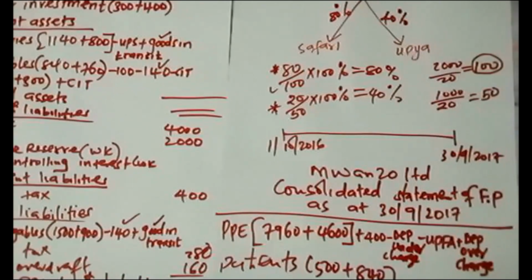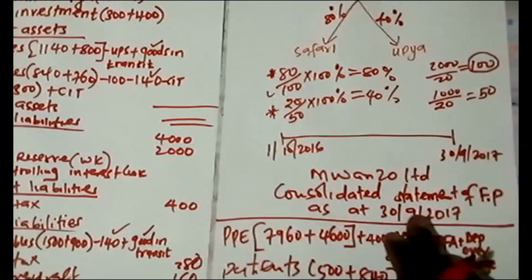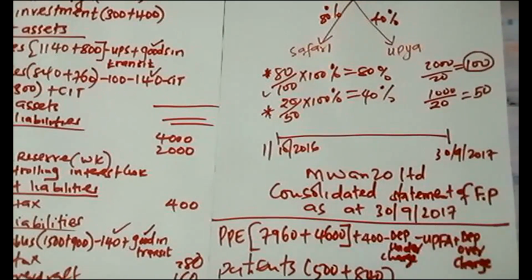Remember that that 100, they said it was concerning an invoice which was processed, and it has not been recorded. Yes, we have to record. So by subtracting, are we recording? Yes, it was an amount which was supposed to be paid from one entity to the other, from Mwanzo to Safari.